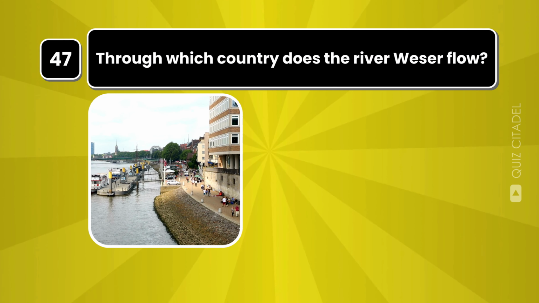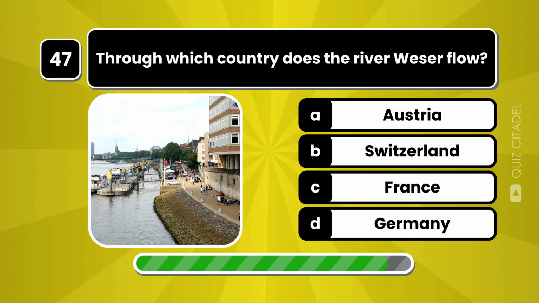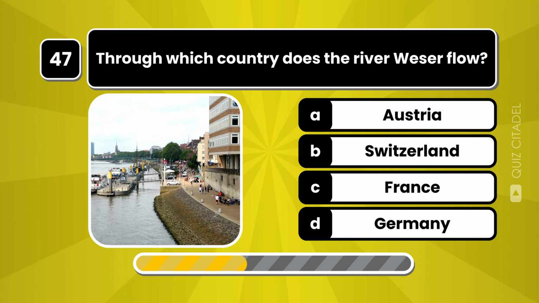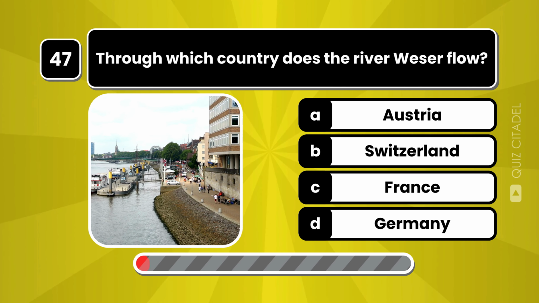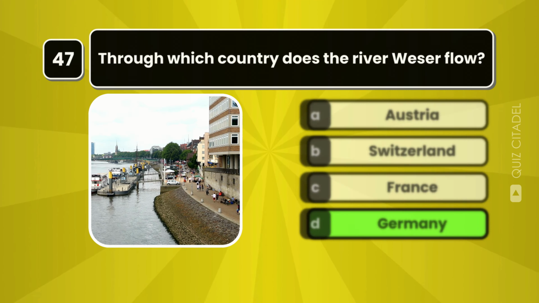Through which country does the river Weser flow? The Weser is a major river flowing entirely within Germany.